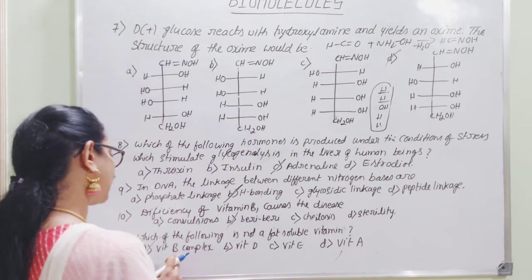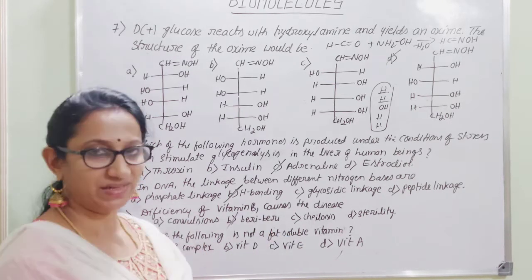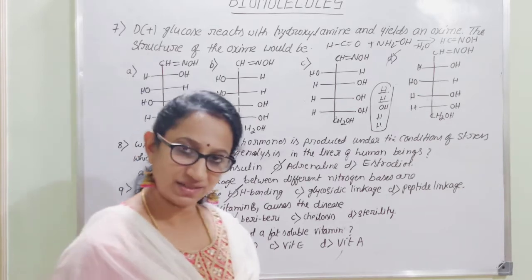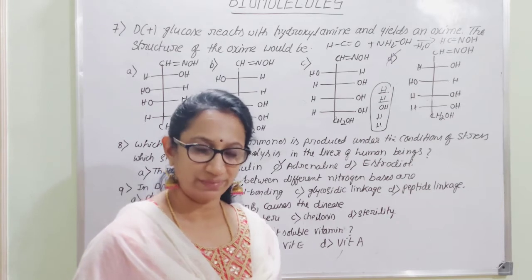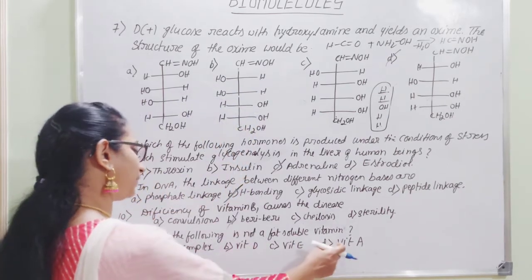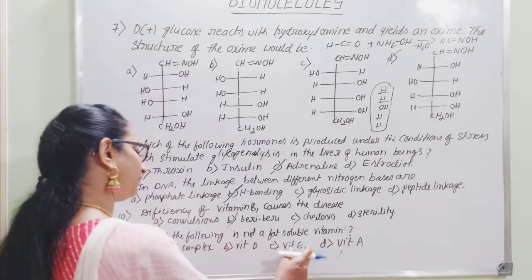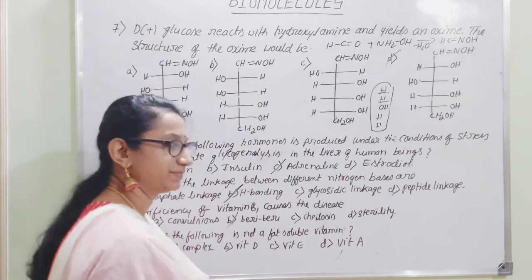Got it? This vitamin B is not soluble in fat, but vitamin B will be soluble in water. Another, vitamin C, it is also soluble in what? It is soluble in water. Vitamin B and vitamin C are water soluble vitamins, and these three are said to be fat soluble. Got it? Therefore option A is the right answer.